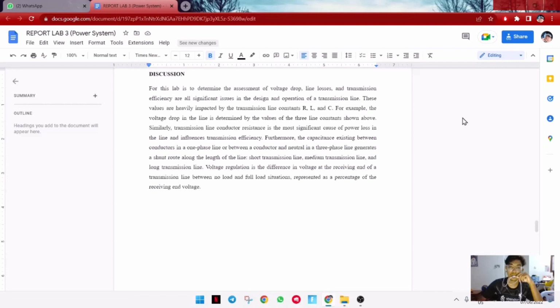Voltage regulation is the difference in the voltage at the receiving end of the transmission line between no load and full load situations, represented as a percentage of the receiving end voltage.